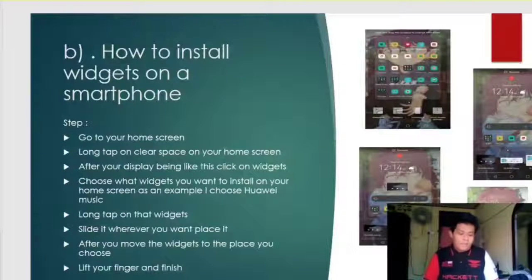Next is to choose what widget you want to install on your home screen. As an example, I will choose Huawei Music. Long tap on that widget. Slide it wherever you want to place it. After you move the widget to the place you choose, lift your finger and finish. So that widget will automatically be added to your home screen.